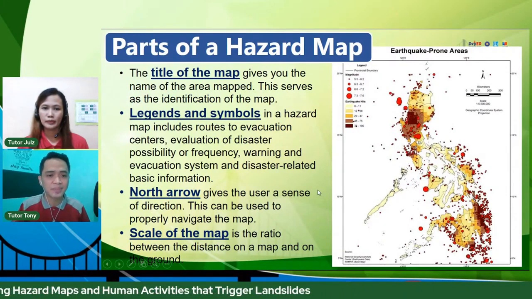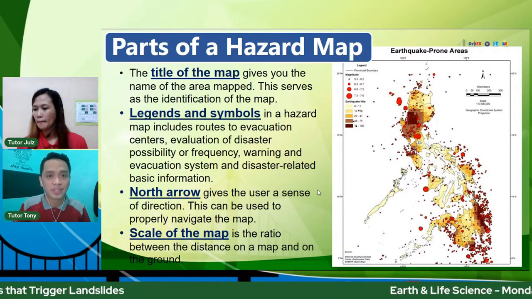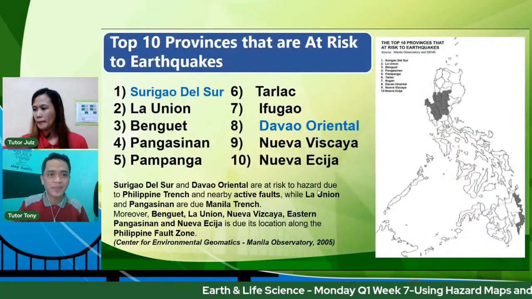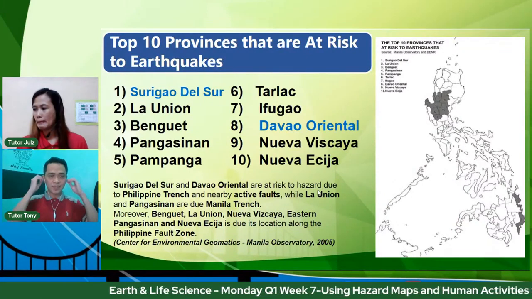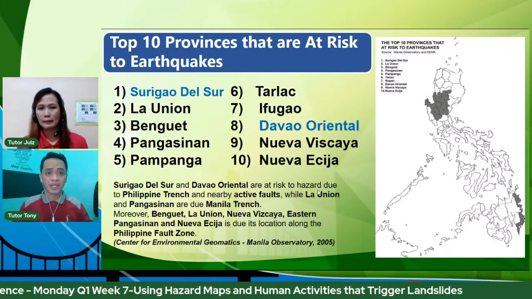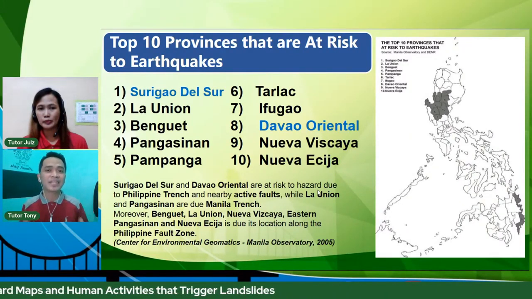So we can see that the scale of the map tells us the ratio between the distance on a map and on the ground. Yung sukat, kumbaga yung mga distances natin. So I think we are now ready. So ang first na stop natin would be the top 10 provinces. Later, puro top 10 na. I-enumerate natin yung mga top 10 provinces that are at risk on a particular hazard.